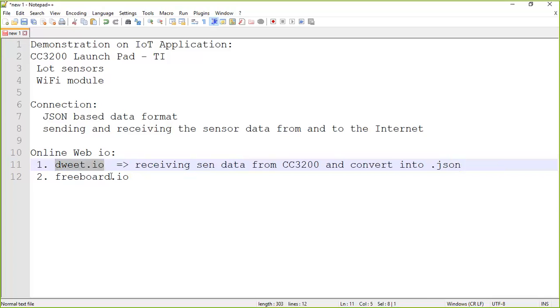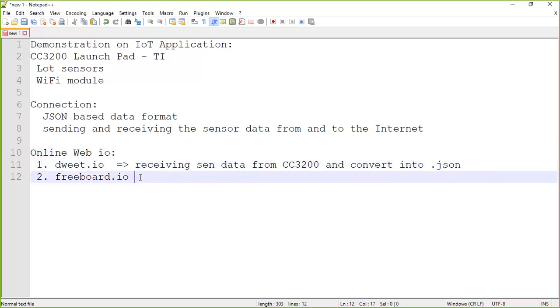It's like a Twitter. It will tweet. Tweet means it simply converts the received sensor information like temperature, humidity, motion, and so on, into a JSON format. If you convert that into JSON format, that can be visualized as a chart or a gauge based display. I can show the example on how to establish those connectivity step by step. So the first website, Dweet.io, is used to receive the sensor data from CC3200 or any other embedded application via Wi-Fi and convert that into a JSON format.